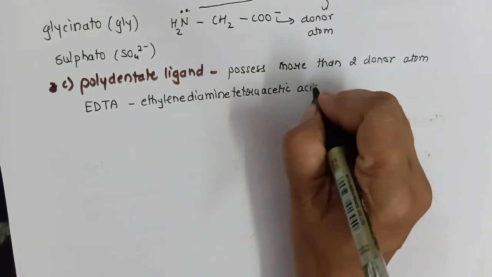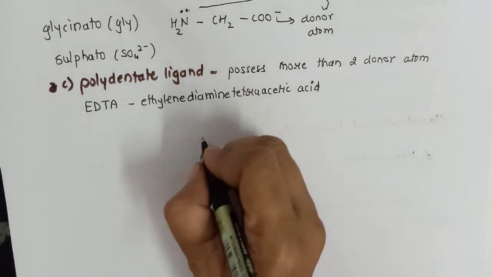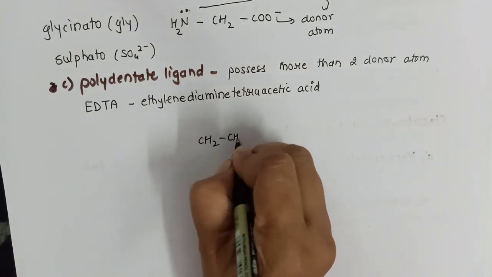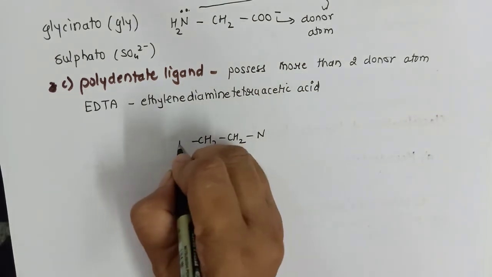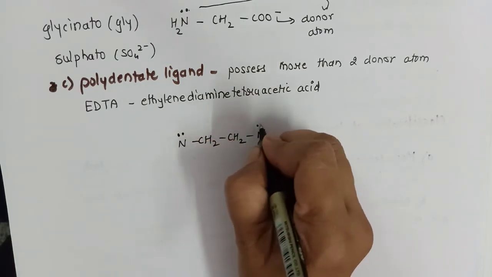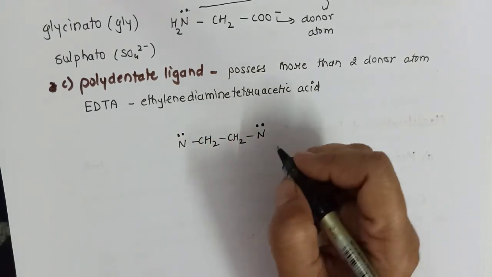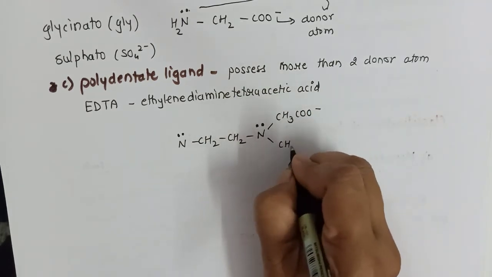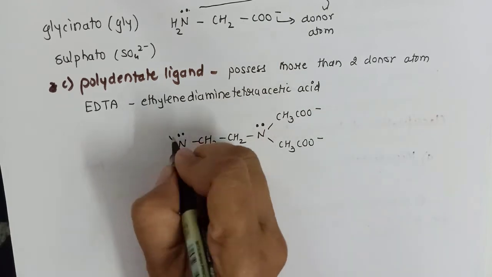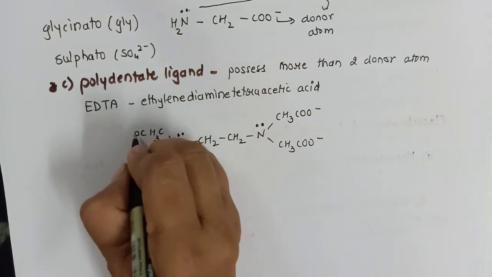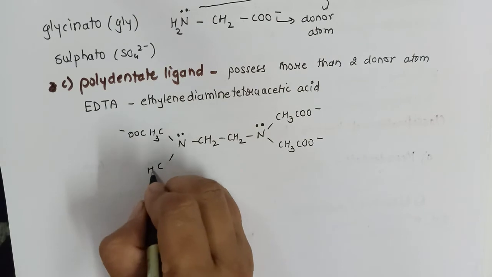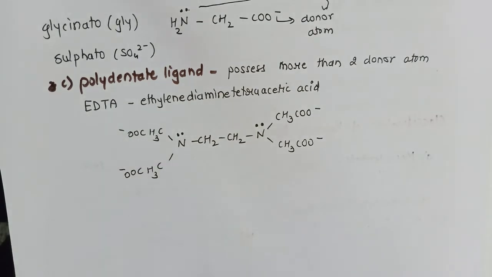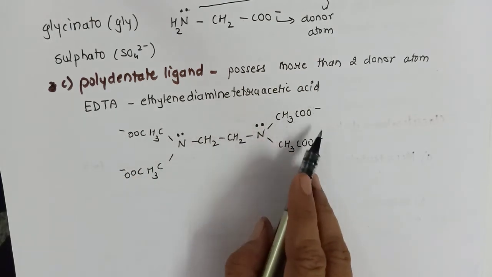Its structure we can derive from ethane 1,2-diamine. We know the structure of ethane 1,2-diamine, CH2, CH2, NH2, with the lone pair present. Now the 2 hydrogen atoms on each nitrogen will be replaced by acetate. So in total how many electron pairs can be donated, or how many binding sites? 1, 2, 3, 4, 5, 6.